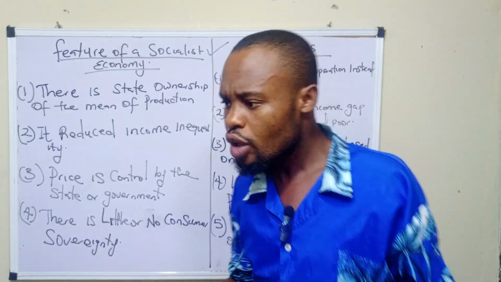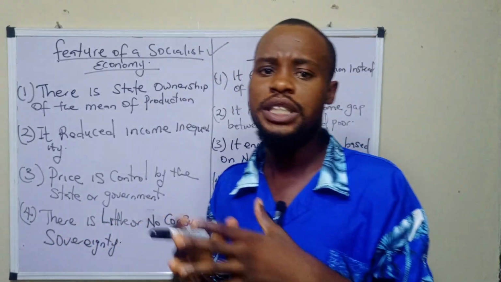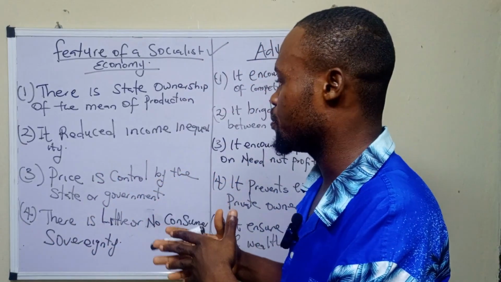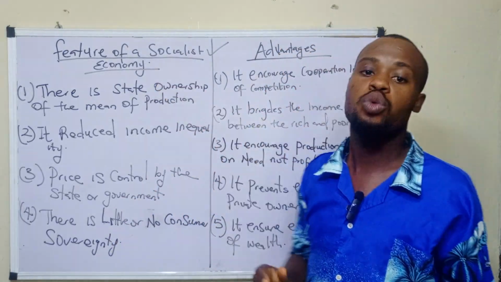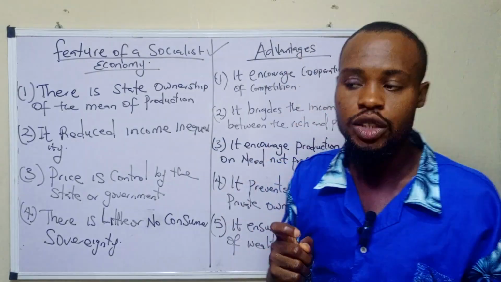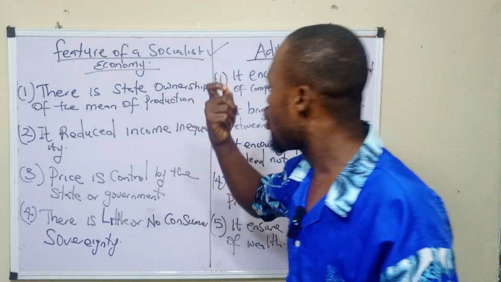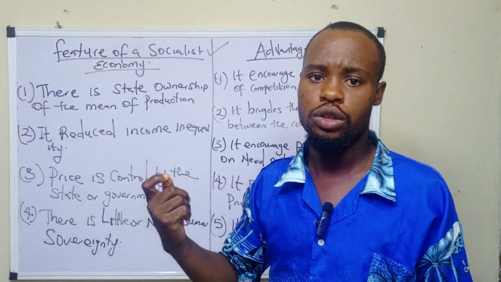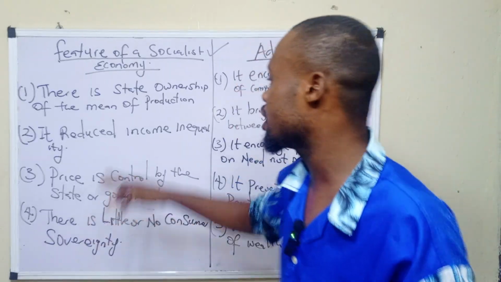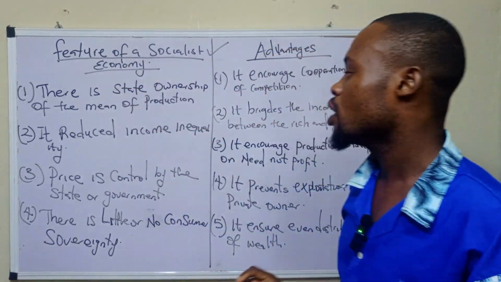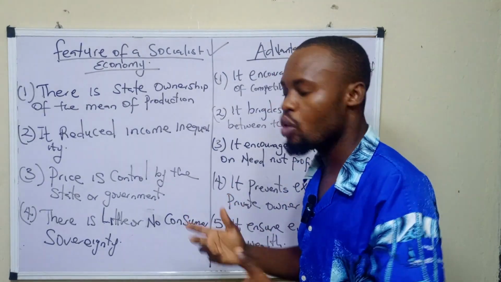And those of you writing an objective exam, they may ask you, in which economic system is there state ownership of the means of production? The answer is what? The socialist economy. So when you are asked in an exam, in which economic system is ownership of the means of production and distribution from the state, from the government, the answer is what? The socialist economy.